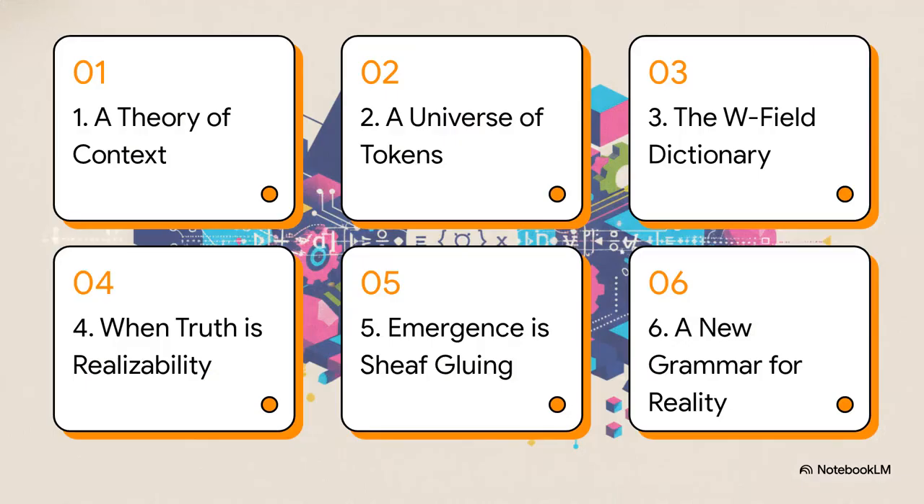So here's our roadmap for how we're going to unpack this. First, we'll look at the big problem with context in classical math. Then, we're going to meet the proposed solution, this idea of a universe literally made of tokens. After that, we'll dive right into the technical core with something called the W-field dictionary and see how it completely redefines what truth and emergence even are. And finally, we'll get a handle on the brand new grammar for reality that this all offers.